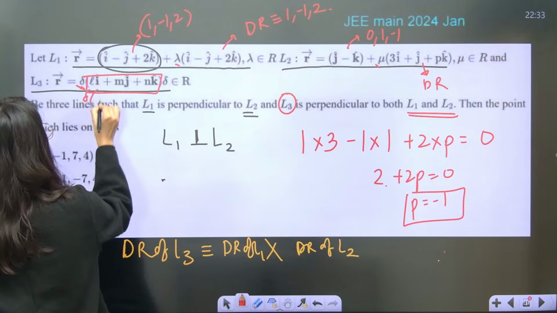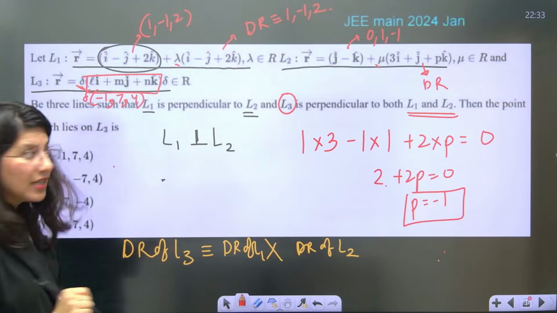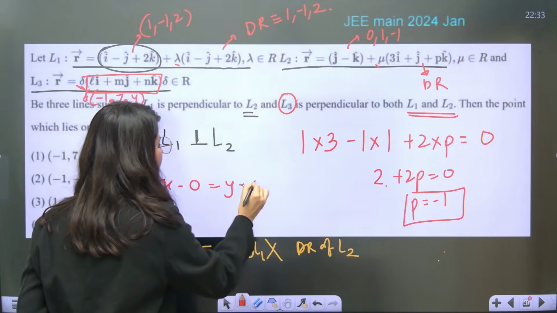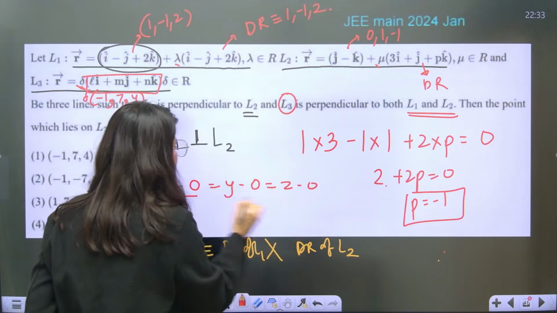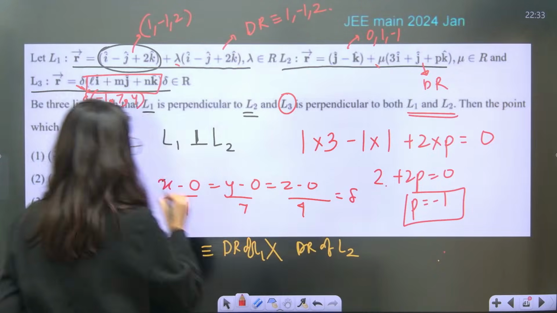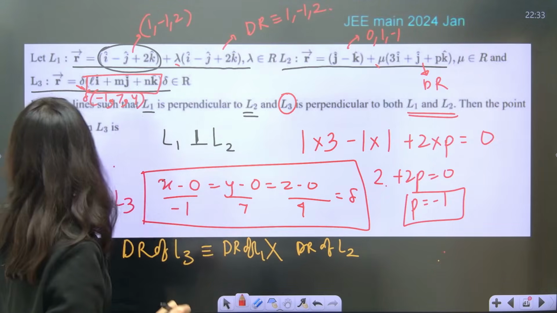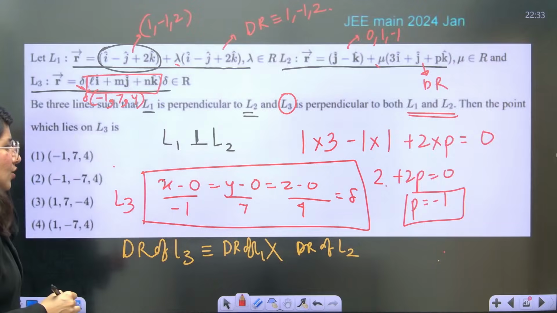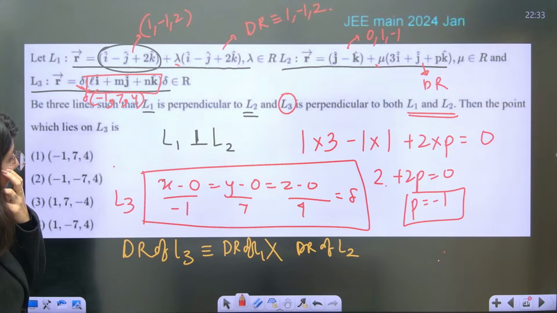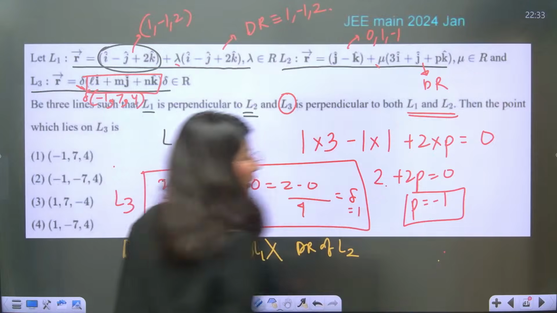So delta times (-1, 7, 4), and the origin is the point. If you want to write this in Cartesian form: x minus 0, y minus 0, z minus 0, and the direction ratio is -1, 7 and 4. Delta is the constant. This is line number 3 which you are going to get, and now the point lies on L3. Clearly, if you put delta equal to 1,